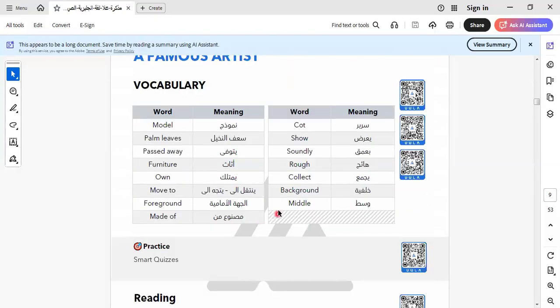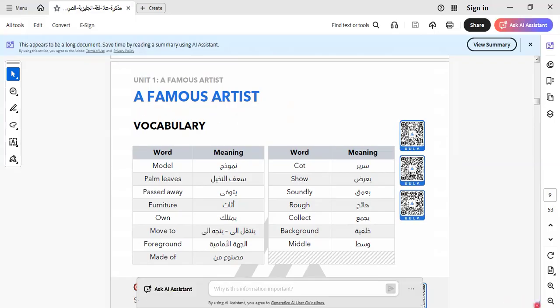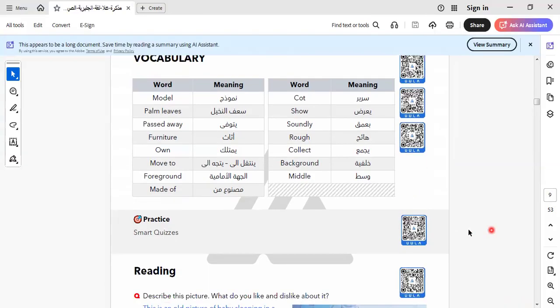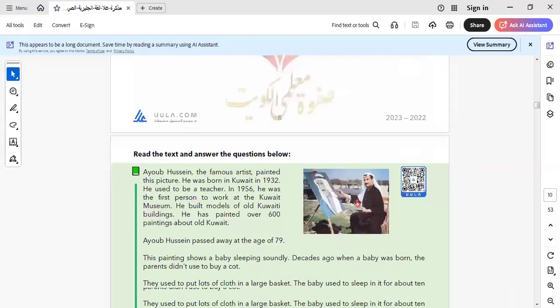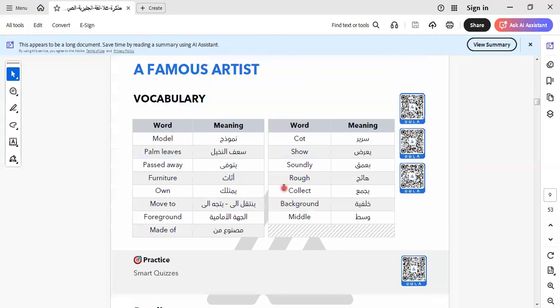Okay. Let's go to the first unit in your book, which is A Famous Artist. In this unit, we talk about a famous artist, and I think the one who is famous, the Kuwaiti people know him, which is Ayub Hassan. I think all of the Kuwaiti people know this artist.